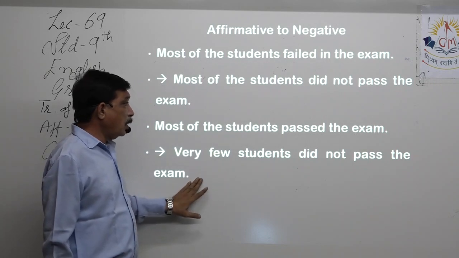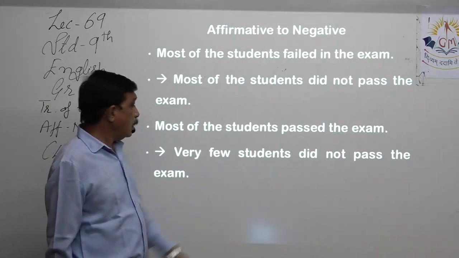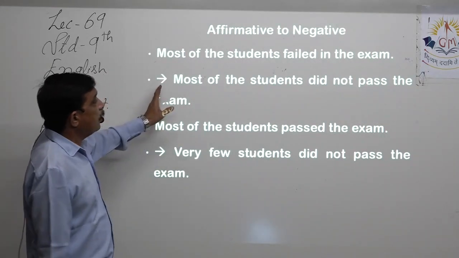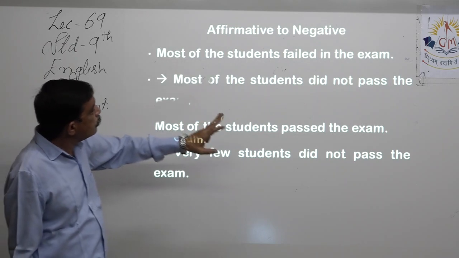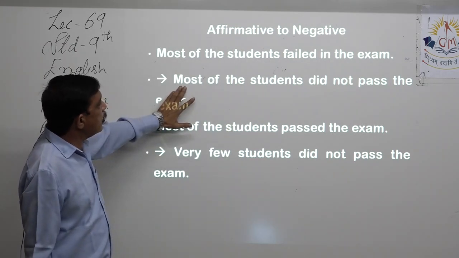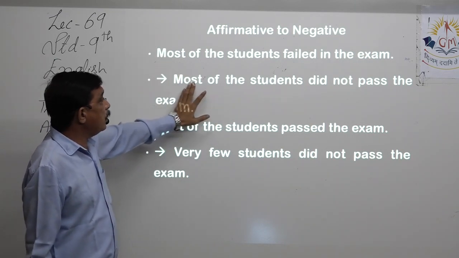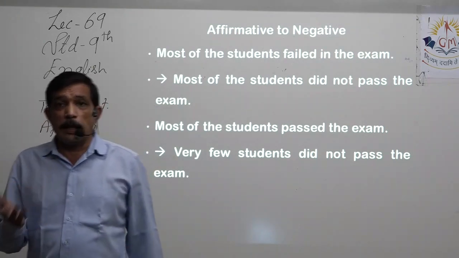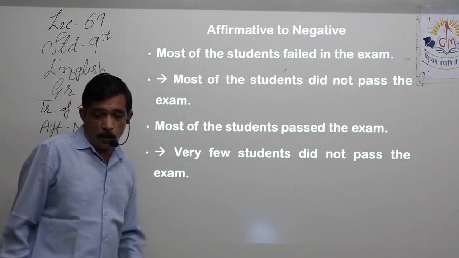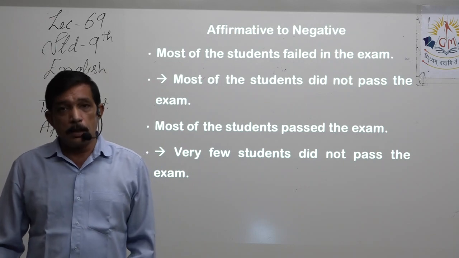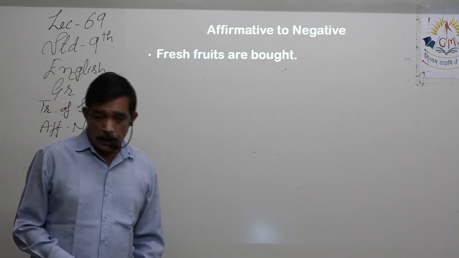Same way, यहाँ पे भी most of the students passed the exam, most of the students did not fail the exam, then it is correct. Same way, very few, few of the students did not, most of the students passed the exam, that means failed in the exam, that means very few students passed the exam, right? So it is not possible in this case, whereas it is possible in the next case, right? So both the answers are true, but you should use negation and meaning should not change.